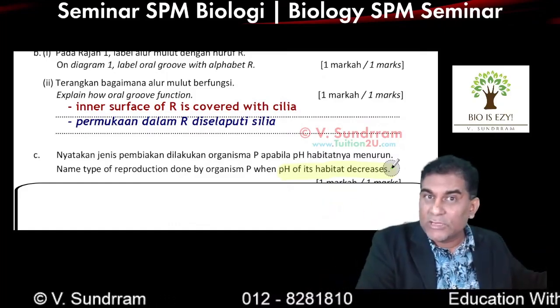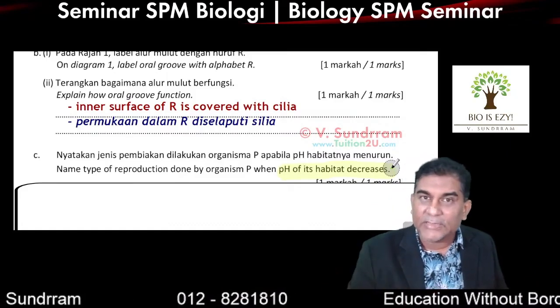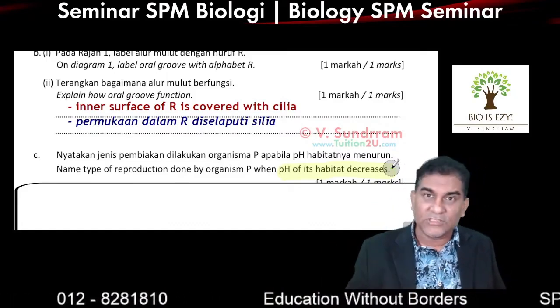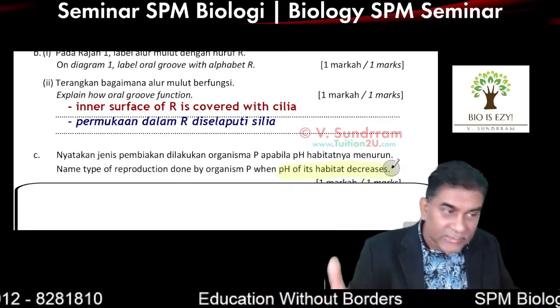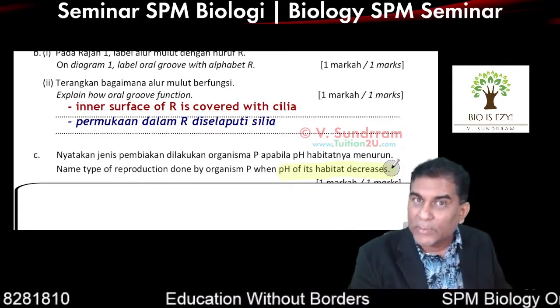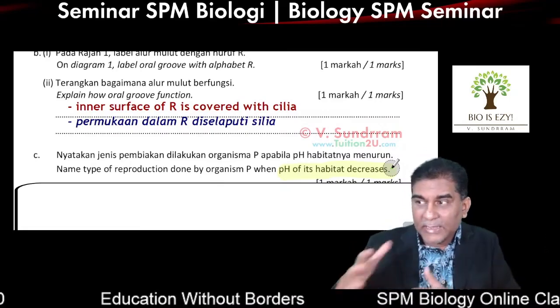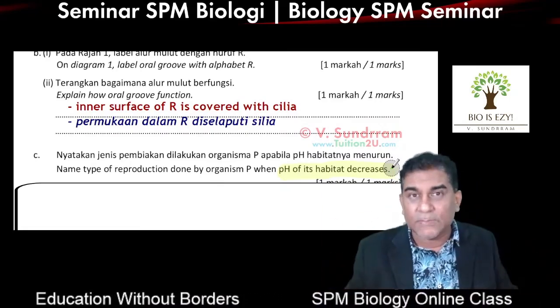They do sexual reproduction when it's favorable: there is no predator, enough food, enough sunlight, enough temperature, enough oxygen, everything is perfect, nothing to worry about. Then maybe they start to do sexual reproduction. So sexual reproduction is for favorable condition, and asexual reproduction is for unfavorable condition. That is what we always remember.